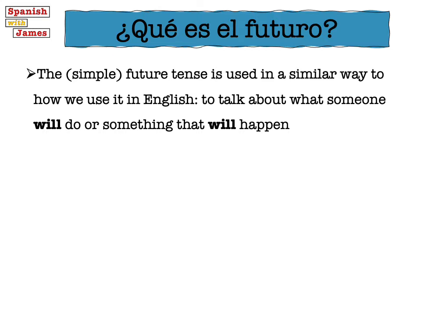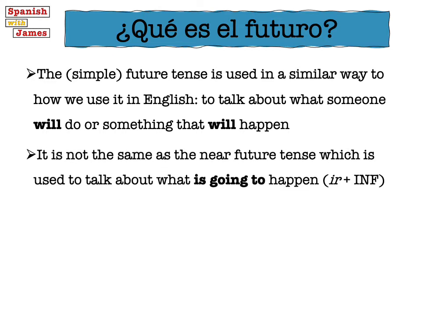And that's to differentiate it from the near future tense, which is when we talk about what is going to happen or what we're going to do. And that's the one where we use ir plus an infinitive, like voy a hacer, I'm going to do. The simple future expresses that idea that I will do something.